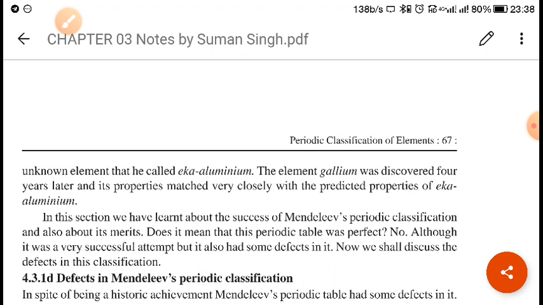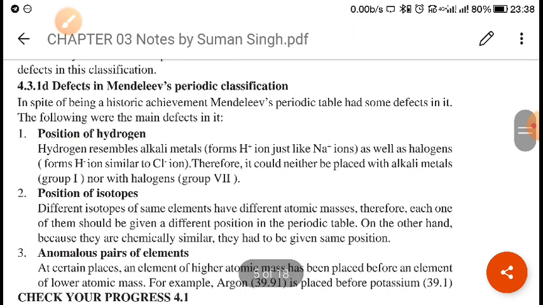Then you will see Eka aluminum and Eka silicon. Eka silicon was discovered by Winkler in 1886. This Eka silicon was later named germanium, and the germanium properties predicted by Mendeleev were almost 95 or 99.9% correct. So this was some of the contribution of Mendeleev's periodic table.